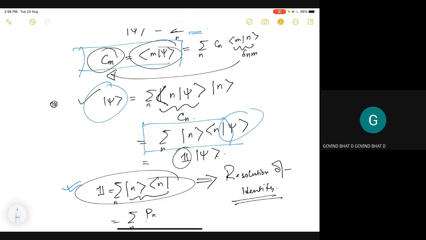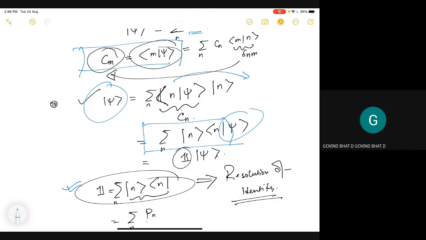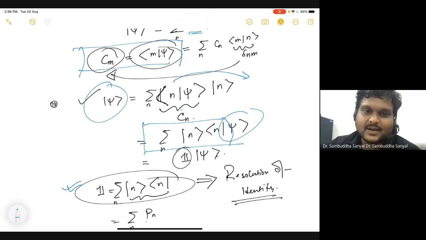Yes, sir. Can you explain what you were saying regarding that scalar? Why can I move this object here? Because this is just a number. Whether I write it in the front or back, it doesn't matter, because it's a scalar, a coefficient. Okay. Any more comment? Okay, so up to this is super clear.